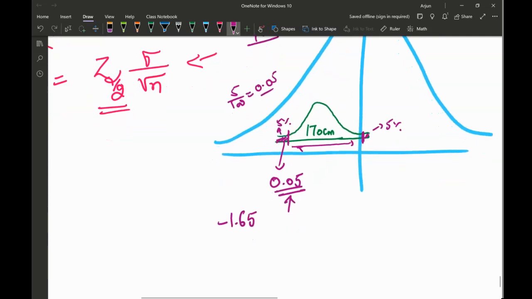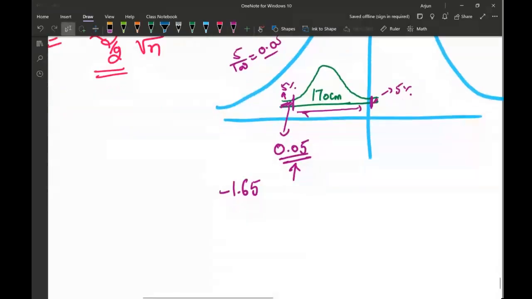Here is one more thing I want to tell you. You will find one value is 0.0495 and another value is 0.0505. The value we want is right in the middle of them, because we got 0.05. So you can take either value.